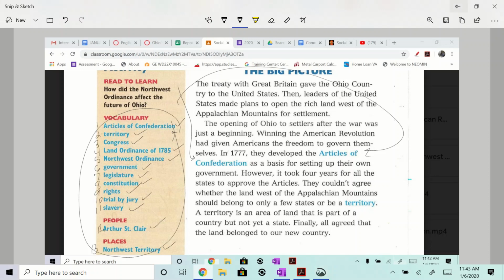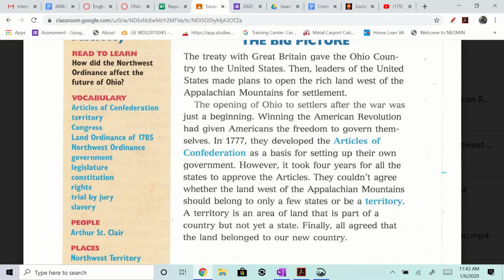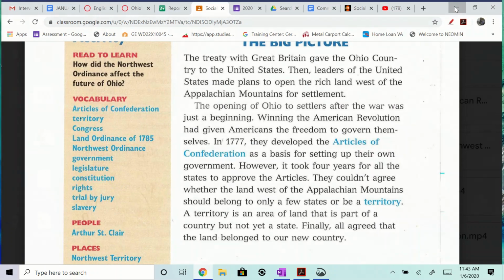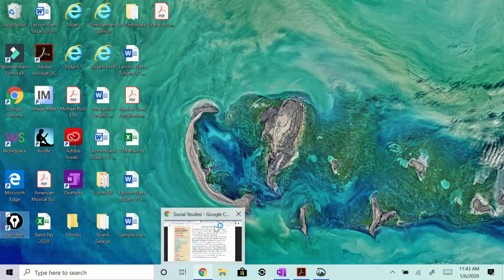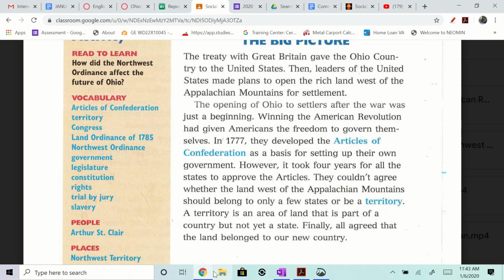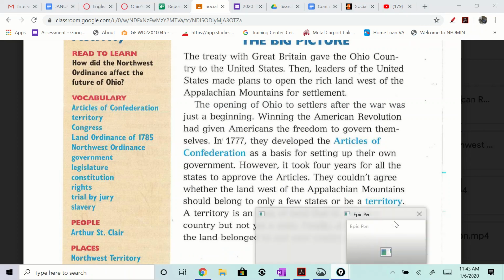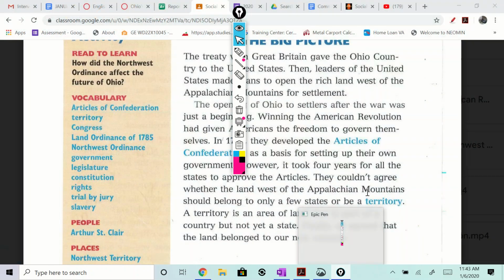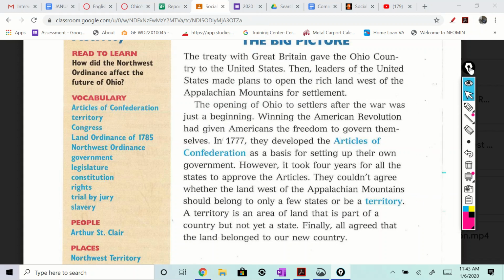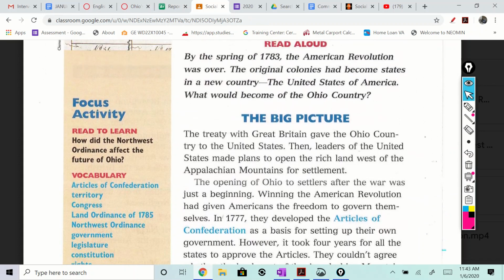All right. So if I were to push right along, I'm going to do one quick thing before I get started. I'm going to open up my pen so that it's available to me while I read. Hopefully that pops up for me. And it looks like it did. Yes, indeedy, there it is. All right, we are good to go. That over here, just in case I want to highlight something.